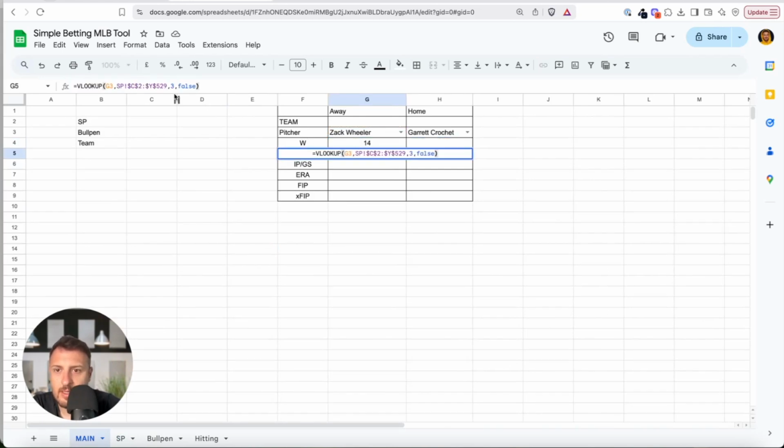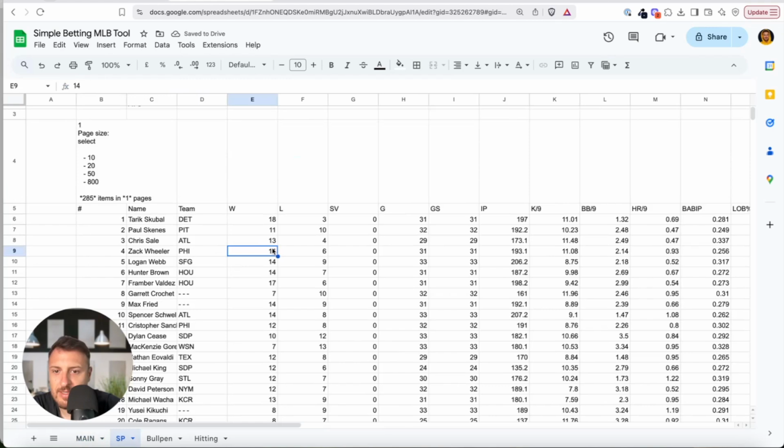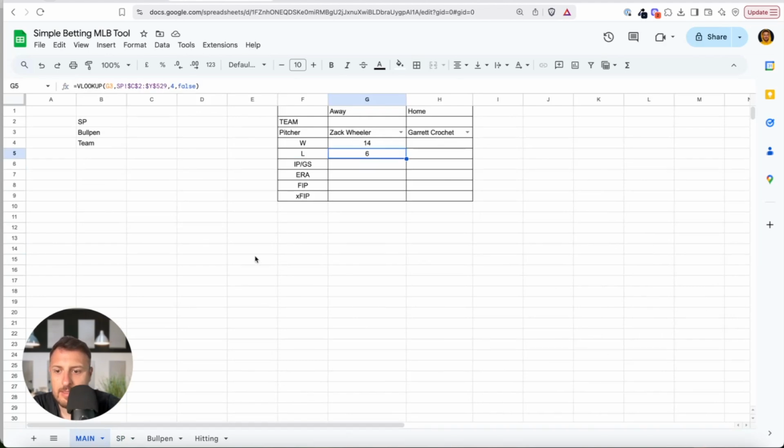If wins are the third column, the next one is losses, right? Not losses, but fourth, right? 14.6. Let's check if this is correct. 14.6 for Wheeler. That's correct. Okay, as you see, this is correct.